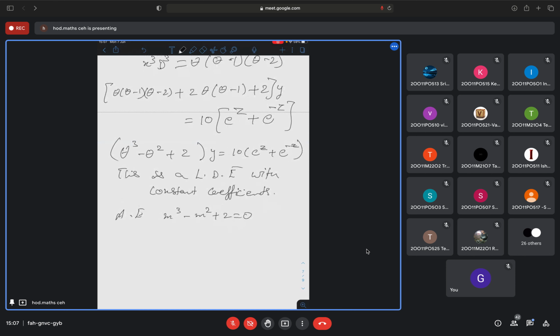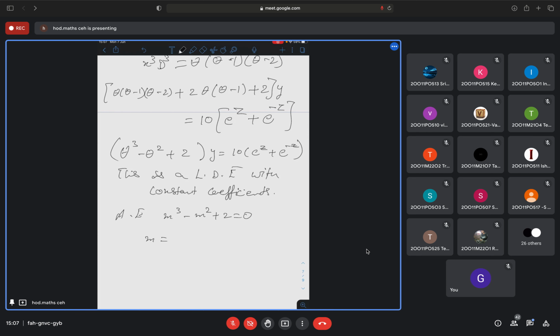So tell me the roots now. What will be the roots of this equation? Fast. Are you calculating the roots of this equation? m cube minus m square plus 2 is equal to 0.